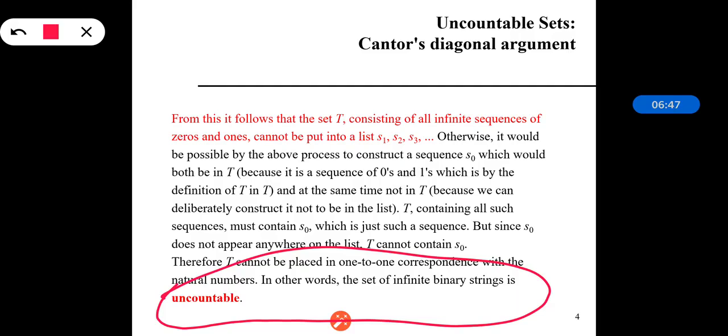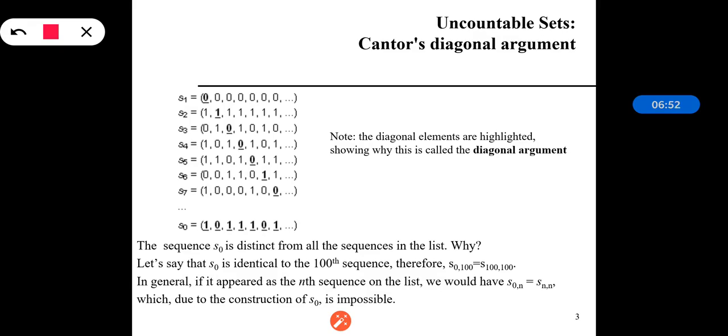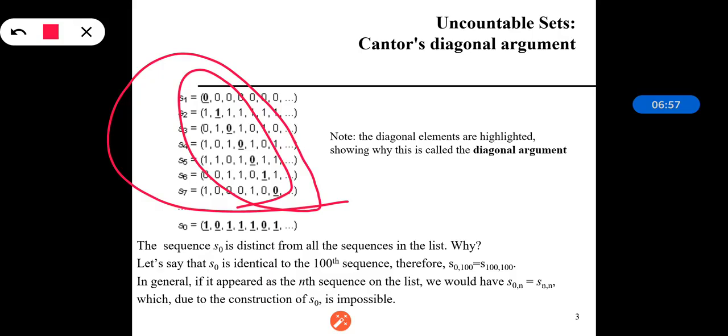And that is nothing but Cantor's diagonal argument, where we are considering the elements which are present in the diagonal way, and we want to show that the numbers present in this diagonal way are present somewhere in the integer list at some sequence, but as it is a large infinite string sequence, it is impossible to count that particular sequence, and that's why it is called the uncountable set.